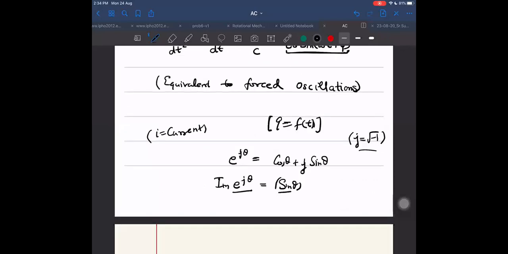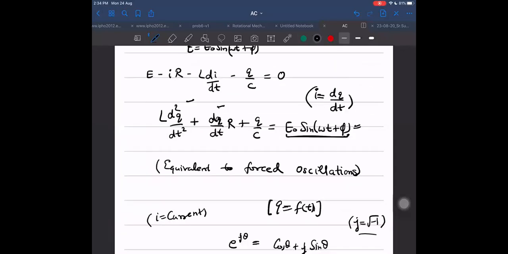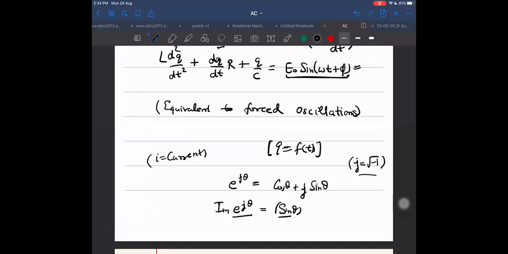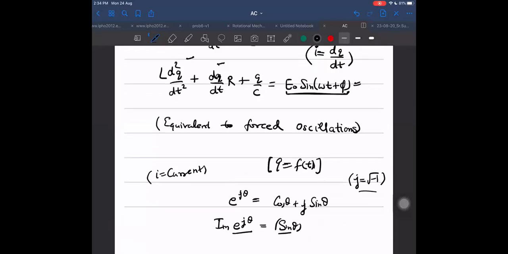It means it should be something related to the exponential function. But which part of that exponential function? The imaginary part of that exponential function. And its argument will be a complex number. Whatever way you choose, by treating in terms of complex numbers or by just treating in terms of trigonometric function, the final result will be the same. For the timing, I will take it just like a trigonometric function only. I will come to the complex number part later on.